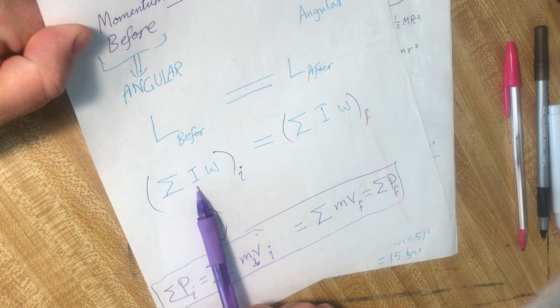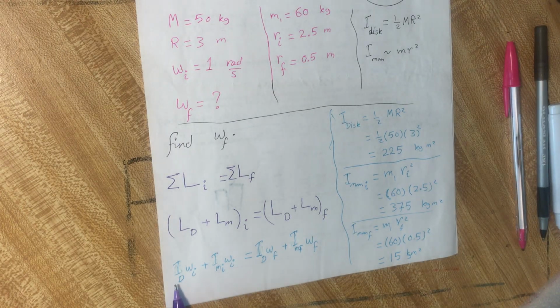We learned that it is equal to the moment of inertia multiplied by the angular velocity. So the moment of inertia of the disk multiplied by its initial angular velocity plus the moment of inertia of the man multiplied by the initial omega will be equal to the momentum after, which is the moment of inertia multiplied by omega final for each body in this system.